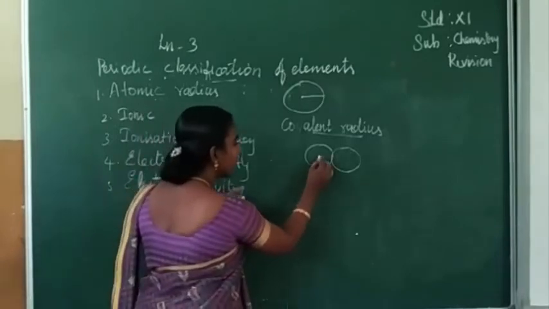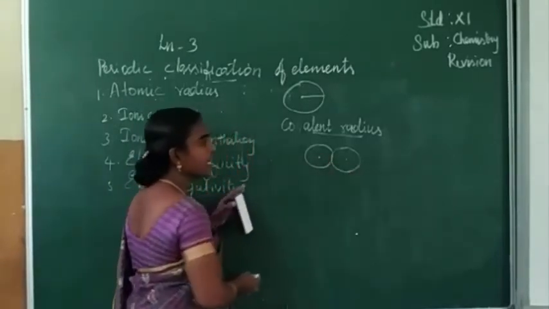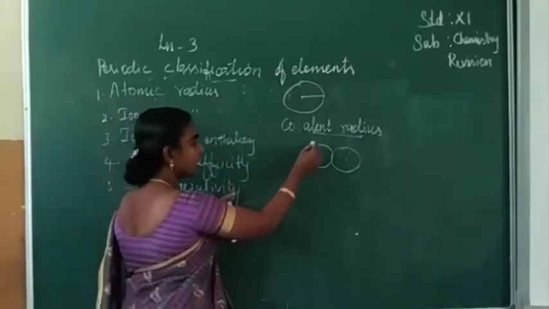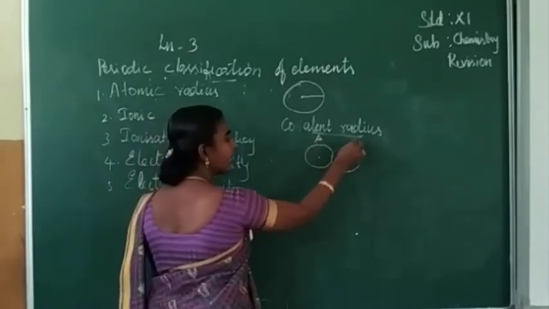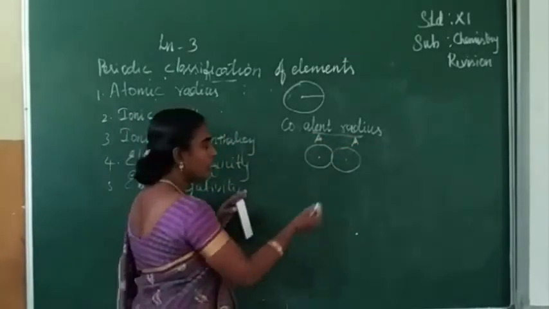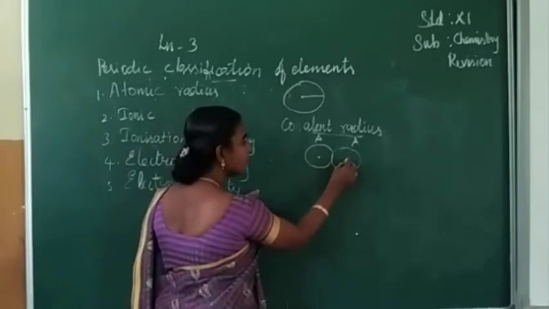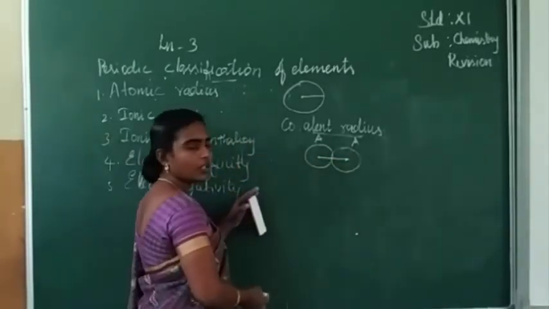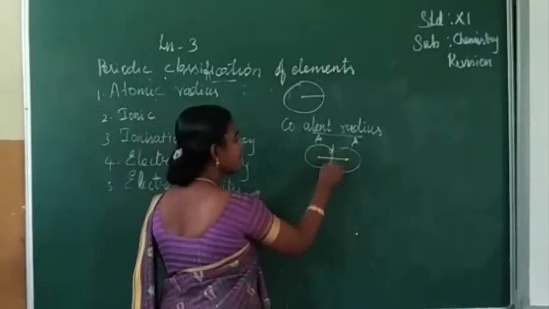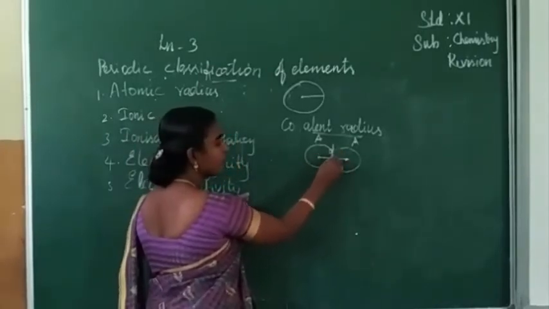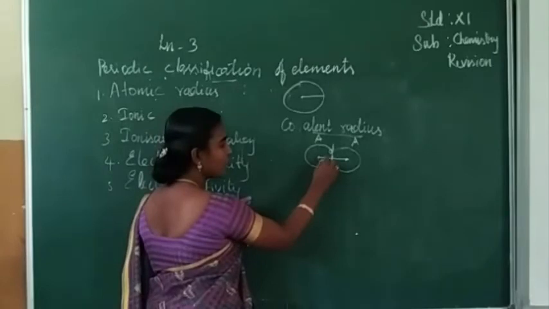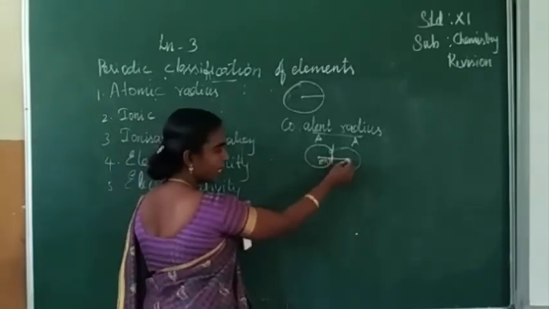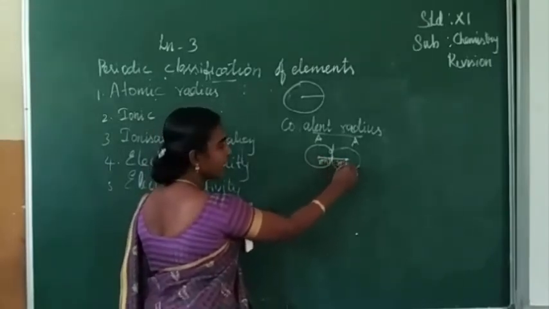If we need to calculate the radius of the atom, consider this atom as A and this atom as A. The distance between these nuclei is D. From here to here is the radius of A, and from here to here is also the radius of A.